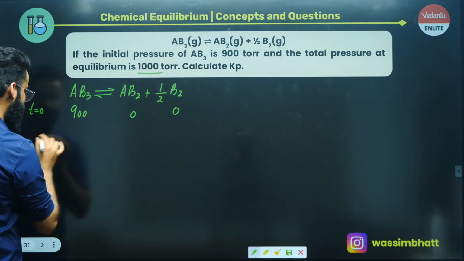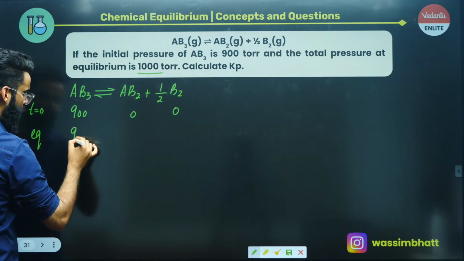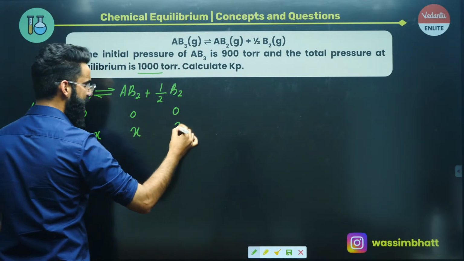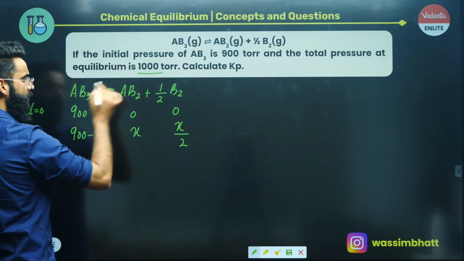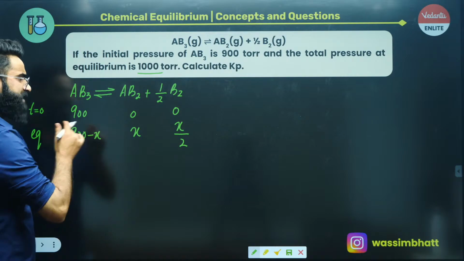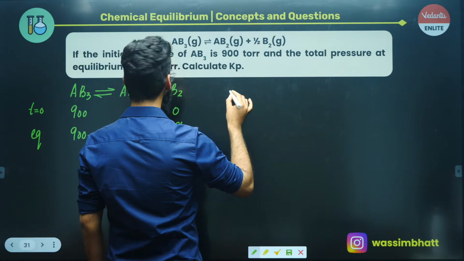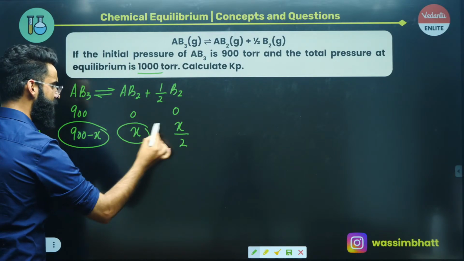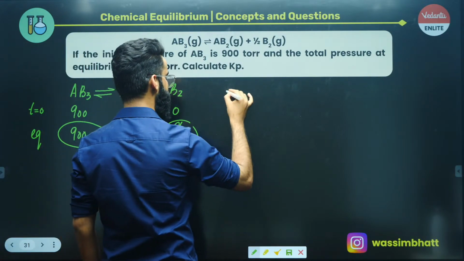Now we are going to treat these pressures in a similar way as we treat moles. So this is going to be 900 minus x, right? This is going to be x. And this is going to be x by 2, because 1 mole gives 1 by 2; from x you get x by 2. As per the question, the total pressure at equilibrium is 1000 torr. Total pressure is basically the sum of the partial pressures.